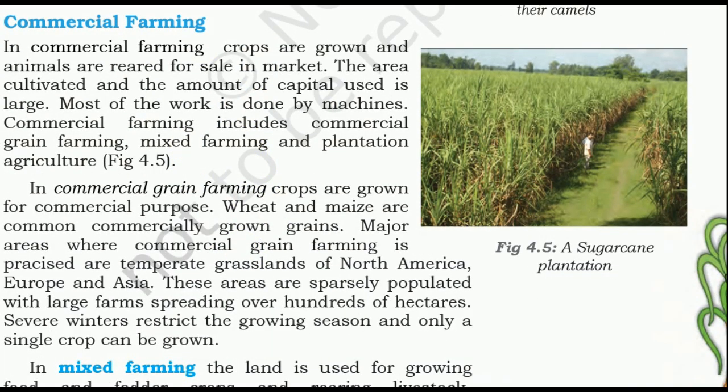Commercial farming. So we talked about subsistence farming. Now this is commercial farming. In commercial farming, crops are grown and animals are reared for sale in the market. The area cultivated and the amount of capital used is large. Most of the work is done by machines. Commercial farming includes grain farming, mixed farming, and plantation agriculture.